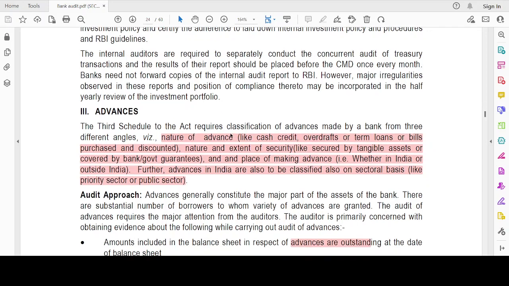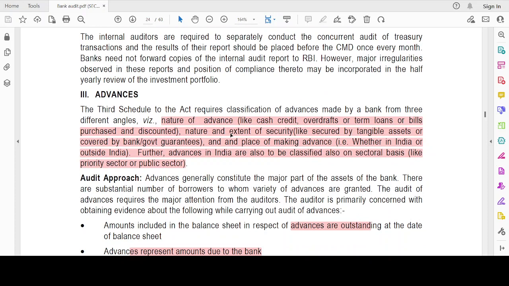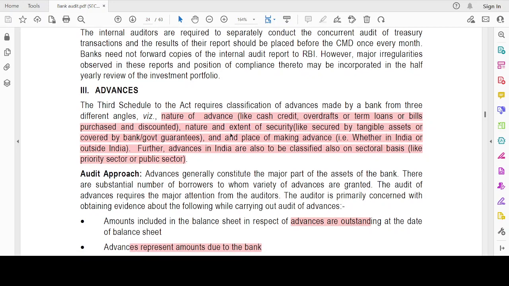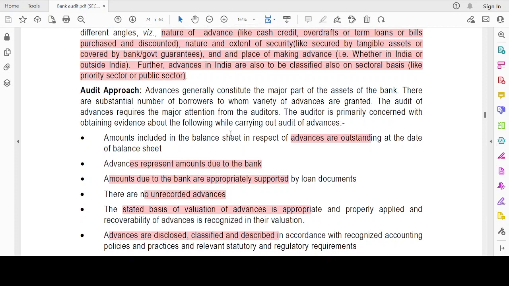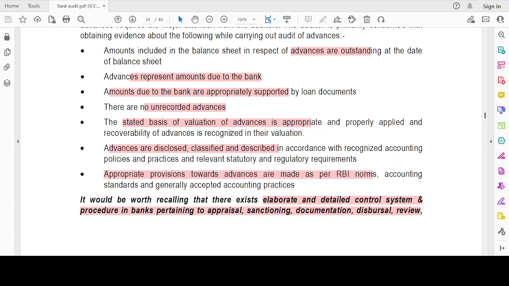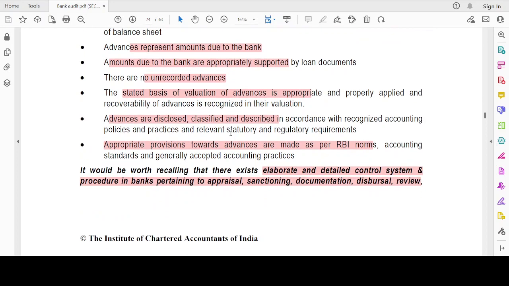Okay, then advances. Advances can be classified on the basis of nature of advance, nature and extent of securities, place of making the advance, and also on the basis of sectors. Then, what is the audit approach? I have to check whether the advance outstanding is proper and complete, and represents the amounts due to the bank. It should be properly supported with loan documents, with no unrecorded advances. Valuation is appropriate. Advances are disclosed, classified and described in accordance with the requirements, and appropriate provisions have been made.